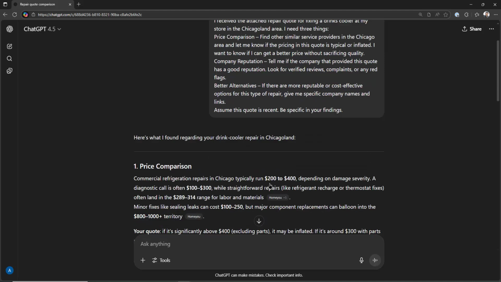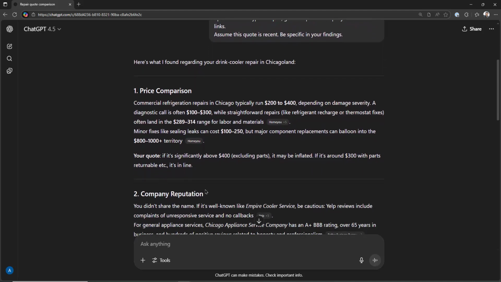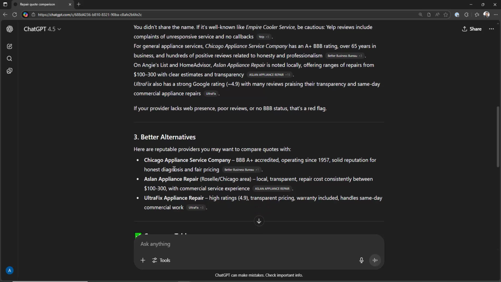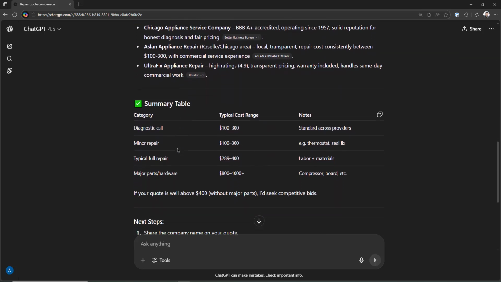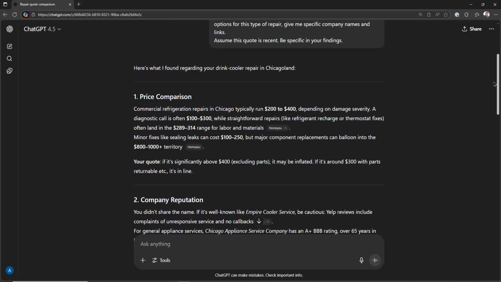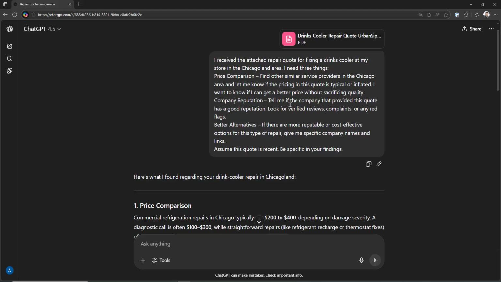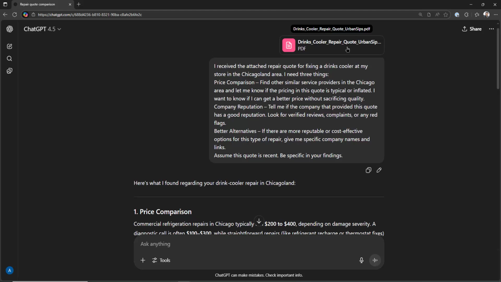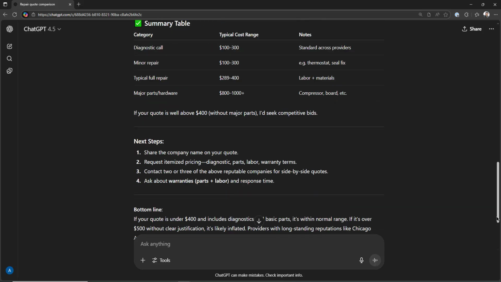It's done. So it did the price comparison here, company reputation, better alternatives, and a summary table. Now, I got all that because I asked it to do it very specifically. So the way you prompt it is going to be extremely important. The more specific the prompt is, the better the result. And of course, be sure to attach one or more specific supporting documents that it can reference.